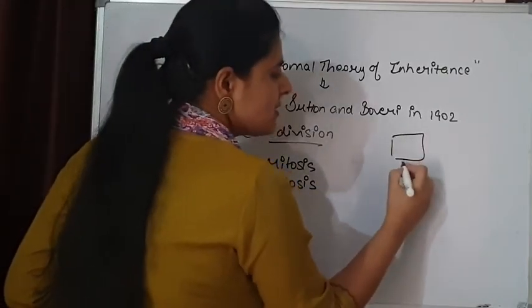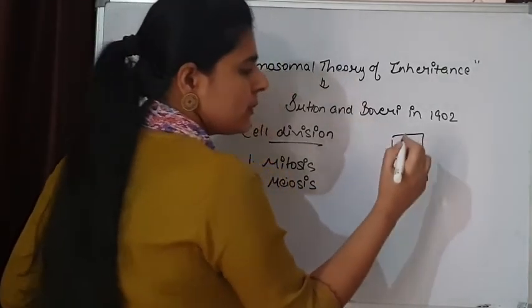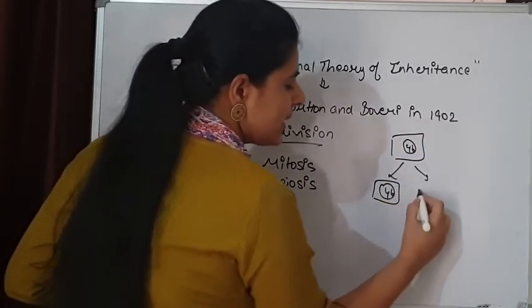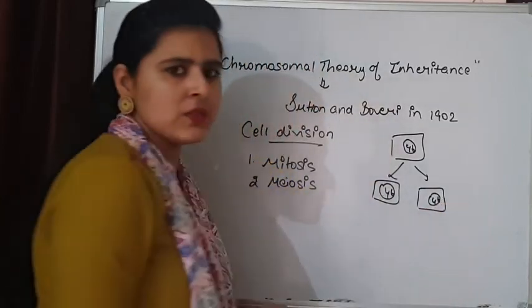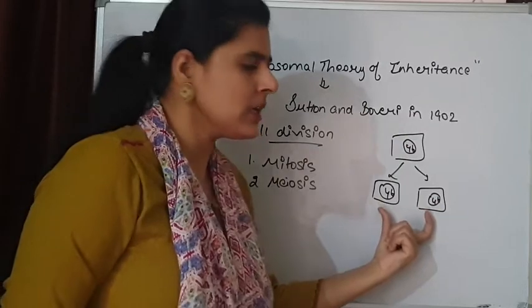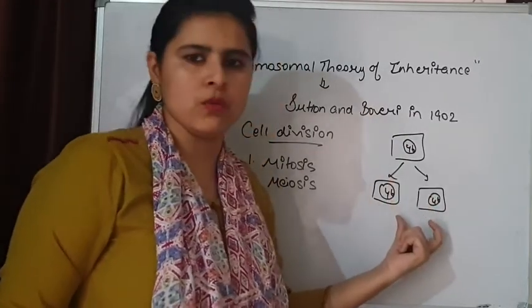If mitosis is taking place, equational division occurs. Suppose this is a human cell, then the daughter cells also get 46 chromosomes, meaning chromosomes are inherited from the parent cell to the daughter cells. So inheritance of chromosomes is there.